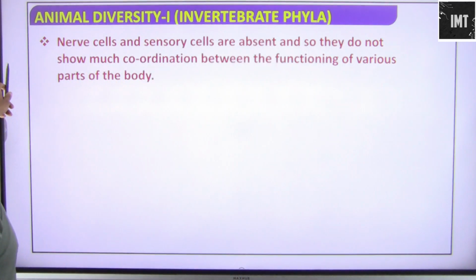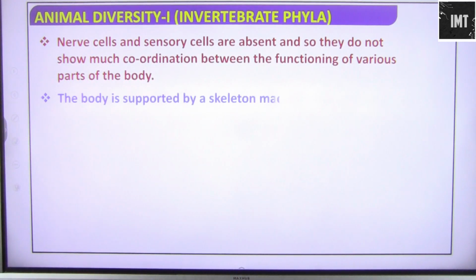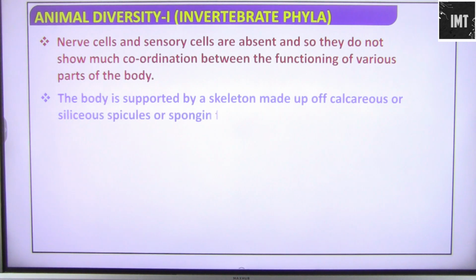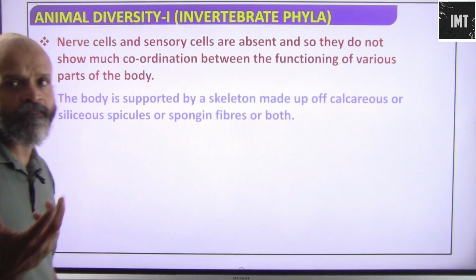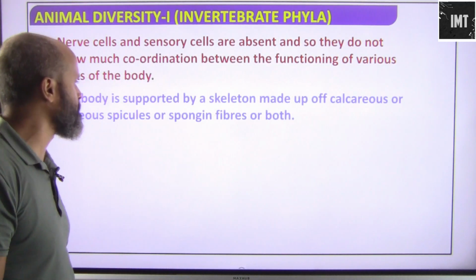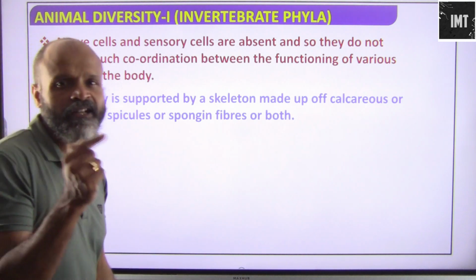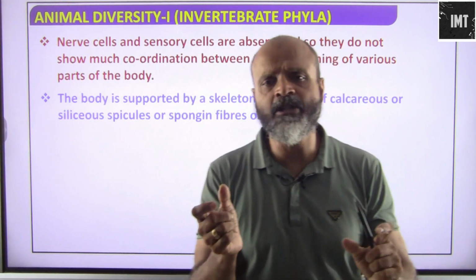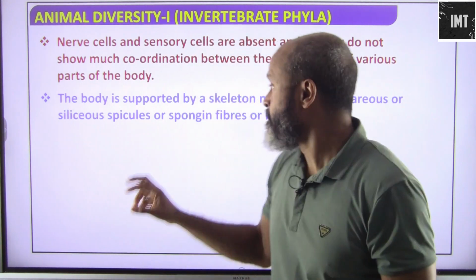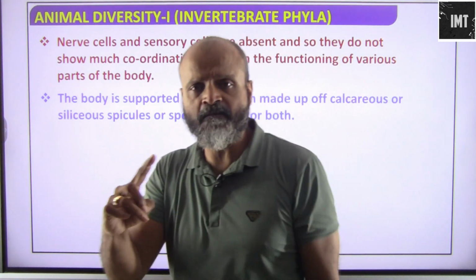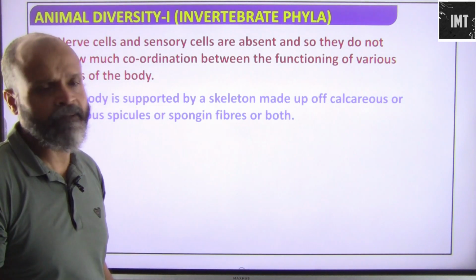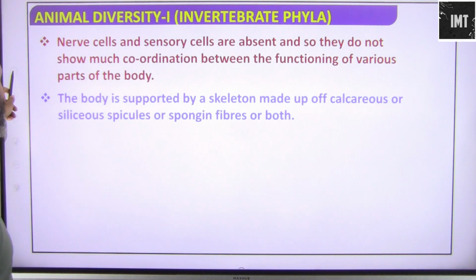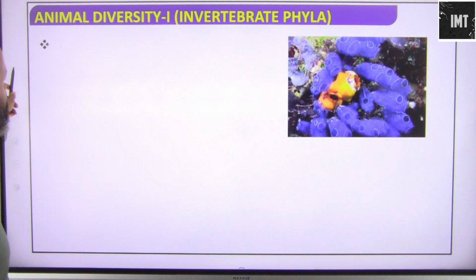Okay, what else do we have here? The body is supported by a skeleton made up of calcareous or siliceous spicules or spongin fibers or both. Calcareous means made up of calcium, siliceous means made up of silicon. These spicules are needle-like structures, and the skeletal system is made up of these. They do not have bones as we have in our body.